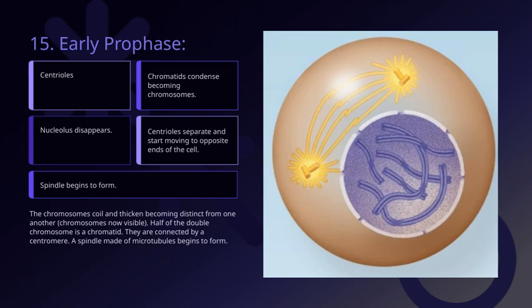Also, you'll see the centrioles. These are the small cylindrical structures, separating and starting to move toward opposite ends of the cell. This movement helps organize the spindle fibers and sets the stage for chromosome movement. Additionally, the nucleolus, which is involved in ribosome production, starts to disappear. This is a normal part of prophase, signaling that the cell is progressing through the early stages of division. Overall, these changes are vital for preparing the chromosomes for separation and ensuring the cell division process proceeds smoothly.